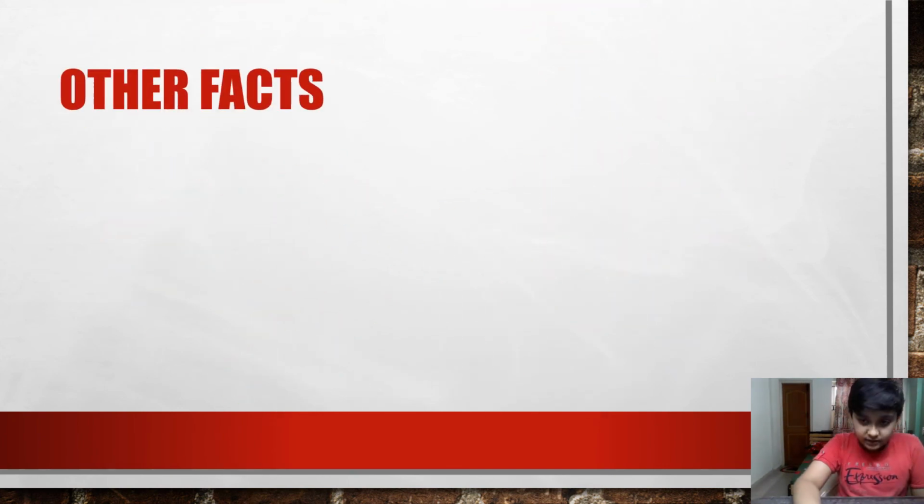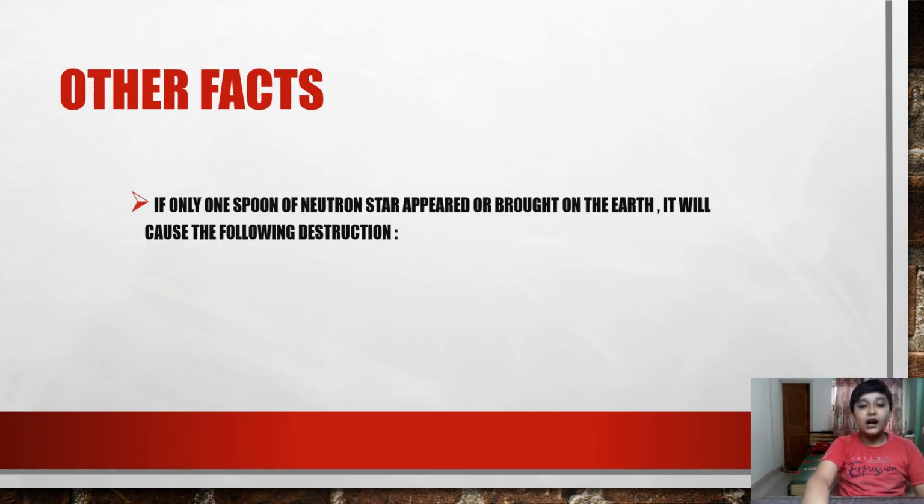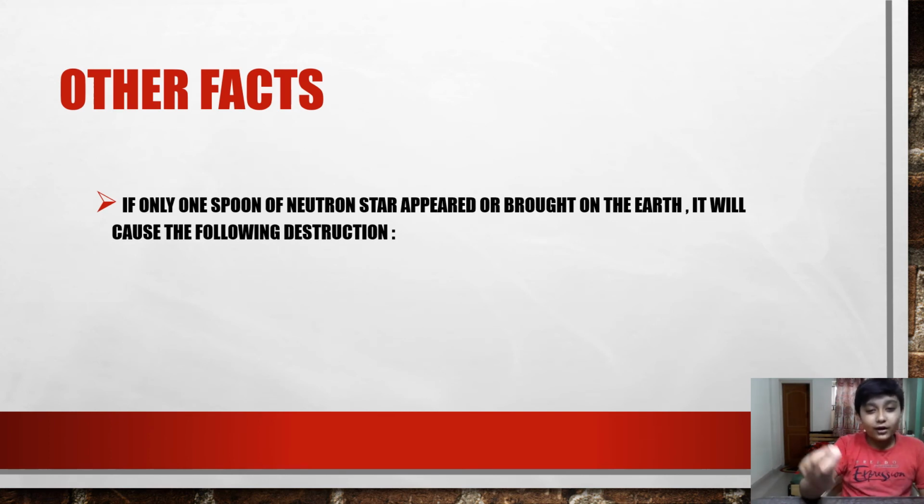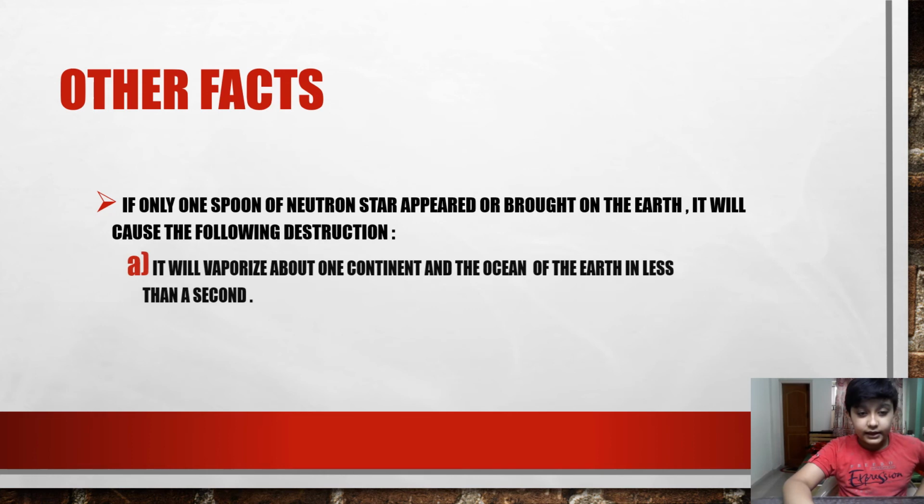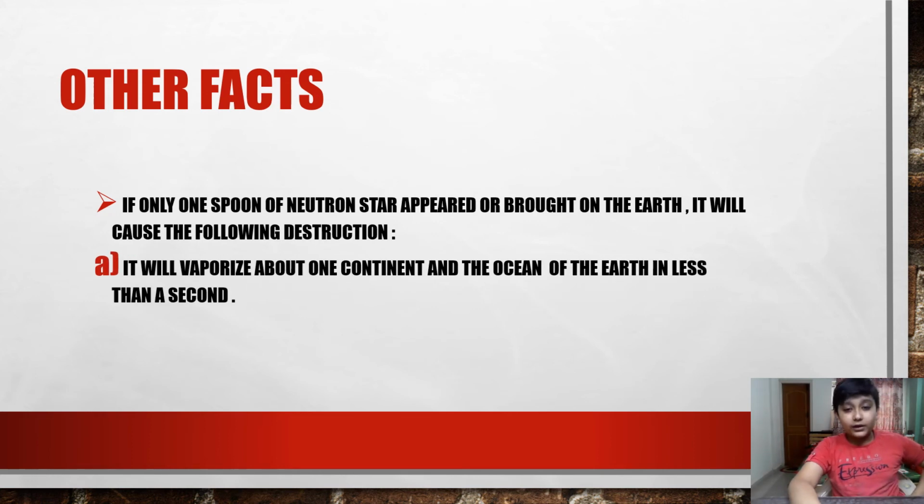Other facts about neutron stars. If only one spoon of neutron star were brought to the Earth, it would cause the following destruction. It will vaporize about one continent and the ocean of the Earth in less than a second.